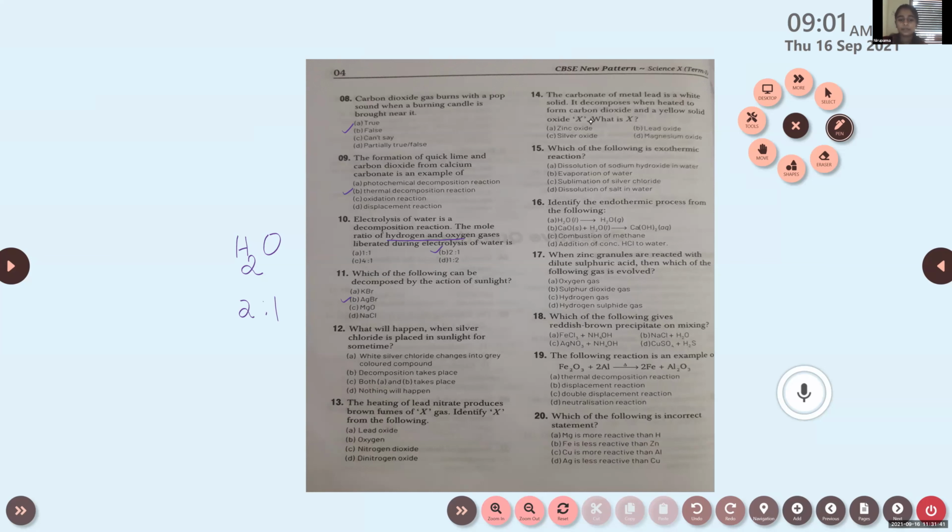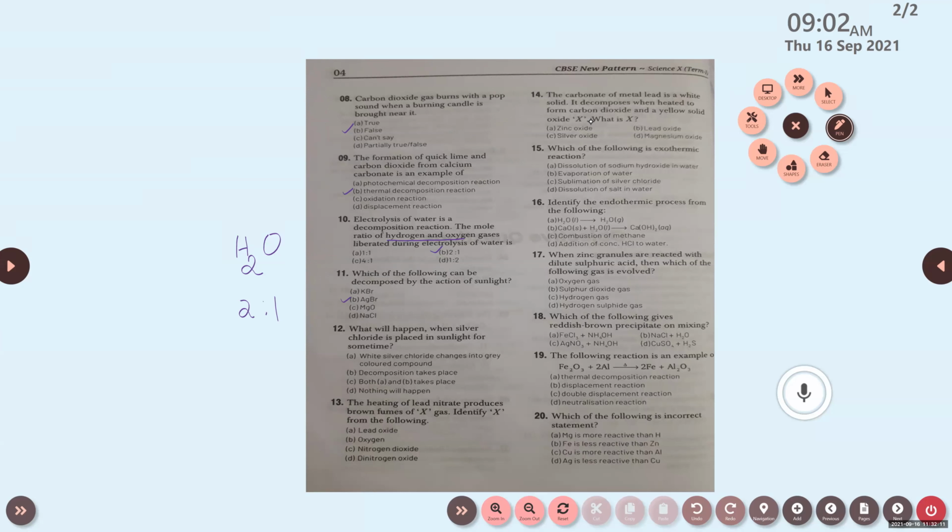What will happen when silver chloride is placed in sunlight for some time? Options are: A, white silver chloride changes into gray colored compound. B, decomposition takes place. Option C, both A and B take place. Option D, nothing will happen. Option C, both A and B.